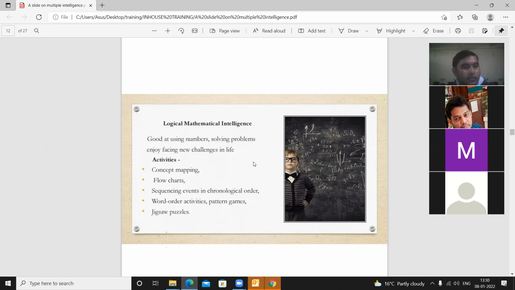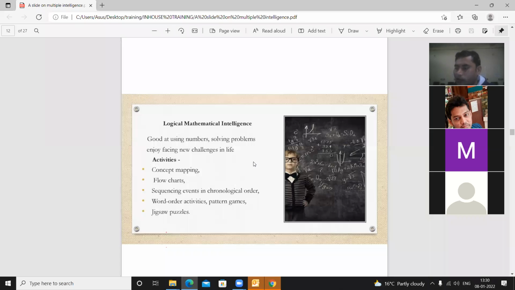Puzzle solving work can also be given to those students who have logical mathematical intelligence. Different students have different types of intelligence. If their intelligence is not respected, they will not be connected to the class.